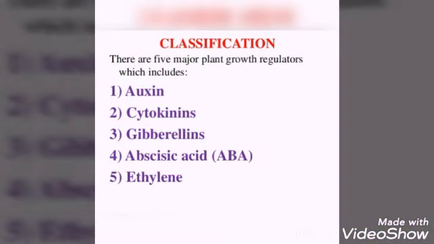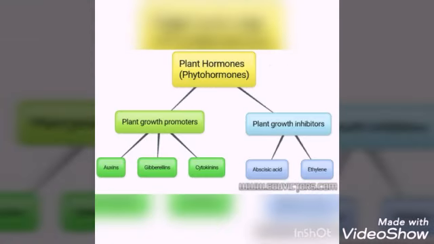Next topic, types of plant hormones. There are 5 major classes of plant hormones. They are auxins, cytokinins, gibberellins, abscisic acid and ethylene. What are the roles of these hormones?